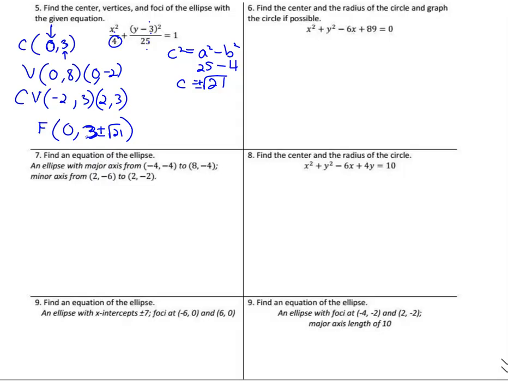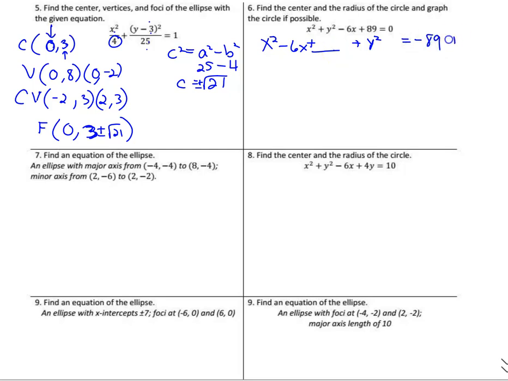On number 6, this one is a little more complicated. It's not in any form that we recognize right now. It's going to make us review some factoring traits. So I've got x squared minus 6x plus blank. We're going to complete the square. Plus y squared. There's no extra y terms, so equals, I'm going to put the 89 over here on the other side for right now.